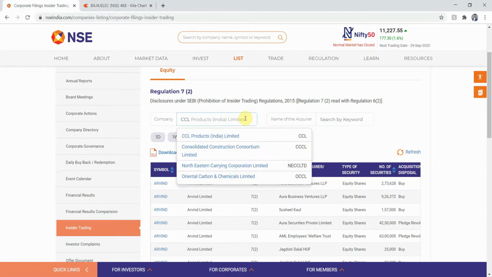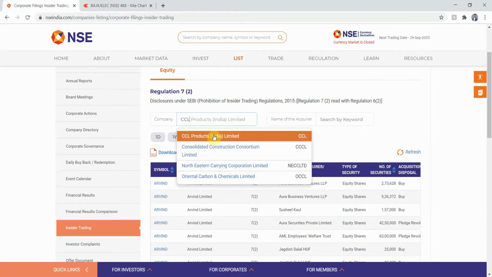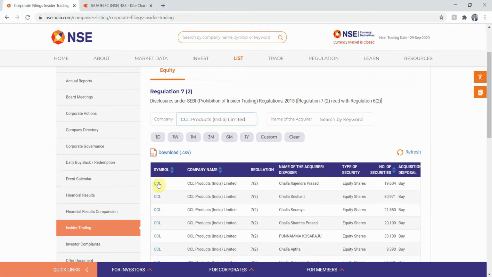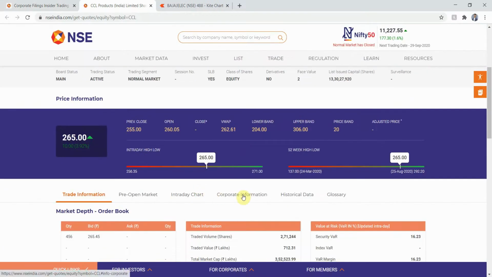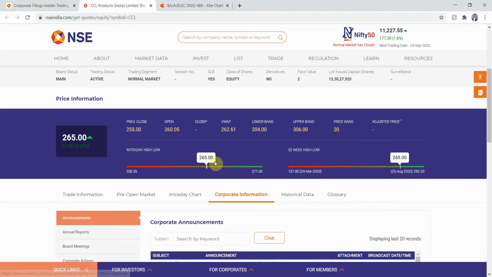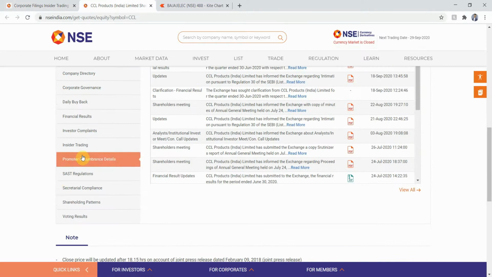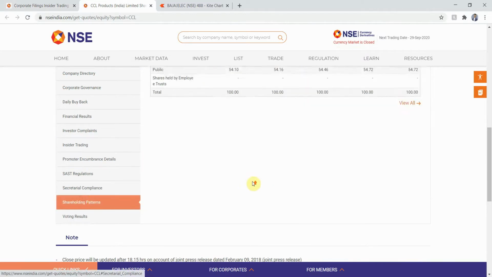I'll check the shareholding patterns. So shareholding patterns, as you can see, it's less than 50%, so we don't need to do the analysis once again. I'll just color code it as red. I'll use the format painter. Yeah. Next on the list is CCL.